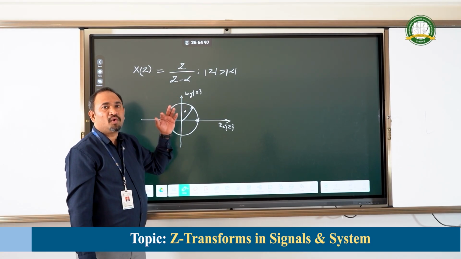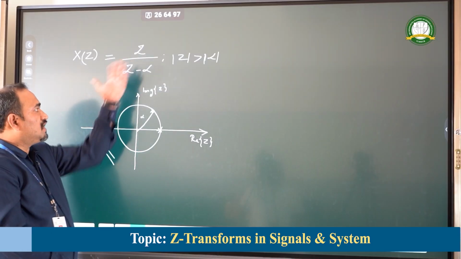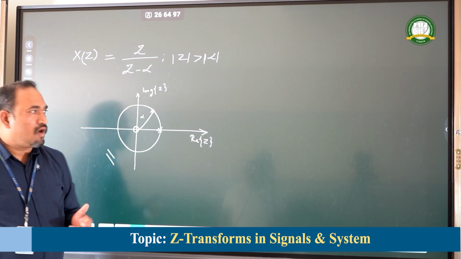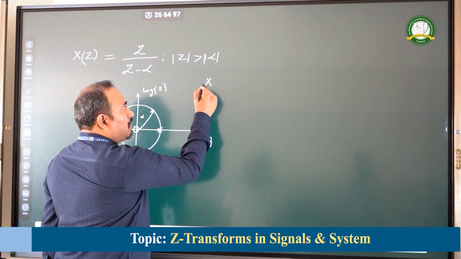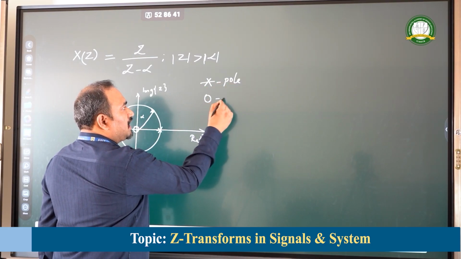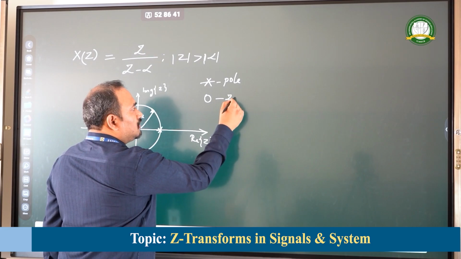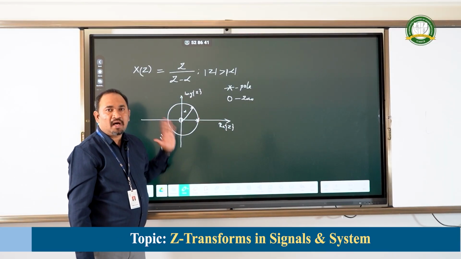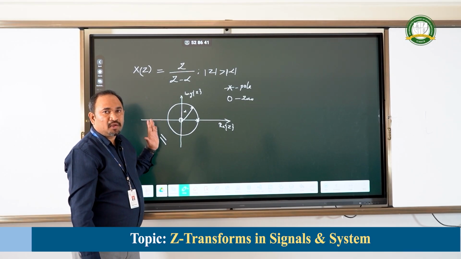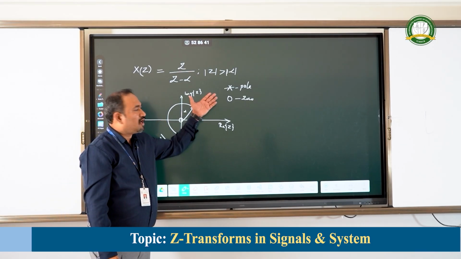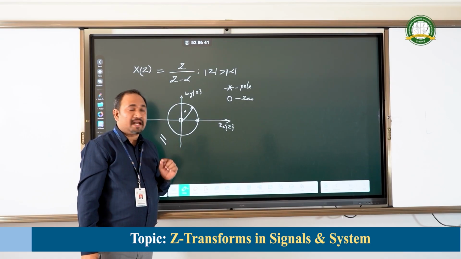That is where the zero is located. Now Z is equal to 0 is the location of the zero. The pole is indicated by a star, and the zero is indicated by a small circle. This is how the pole and zero are indicated with respect to Z transformation. Even in control systems, this is how poles and zeros are indicated.